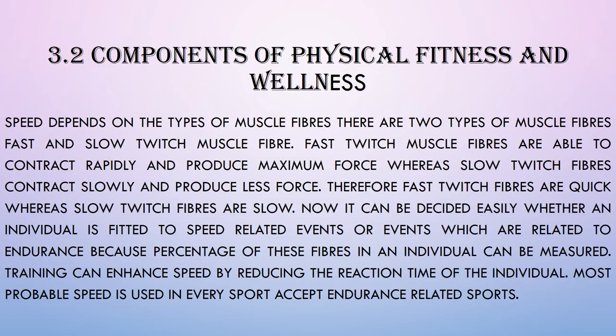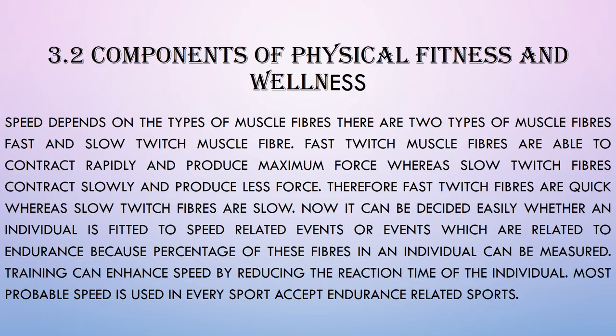So there are two types of muscle fiber. One contracts rapidly at a faster speed. Another one is your slow twitch, which contracts slowly. Another difference is that because it contracts at a very high speed, it gets fatigued very fast. And slow twitch fibers contract slowly and work for a longer period of time. Therefore, fast twitch fibers are quick and slow twitch fibers are slow.